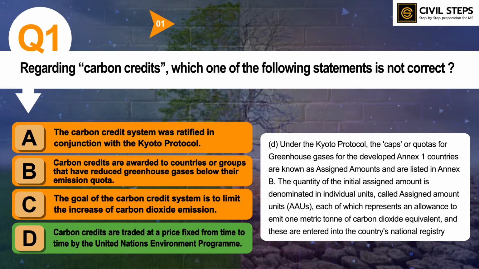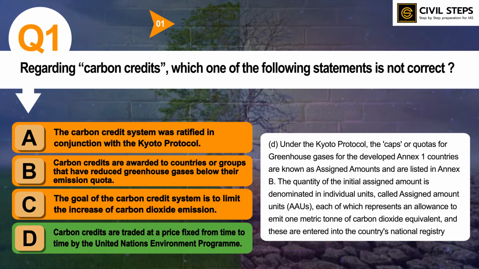What are the other conventions that are important for environment, particularly from a prelims perspective, and what is the goal or objective of the Kyoto Protocol, and about greenhouse gases also, which gases are known as greenhouse gases. Likewise, you can read additional topics also. In this way you can cover these topics holistically. So this was all about question number first.